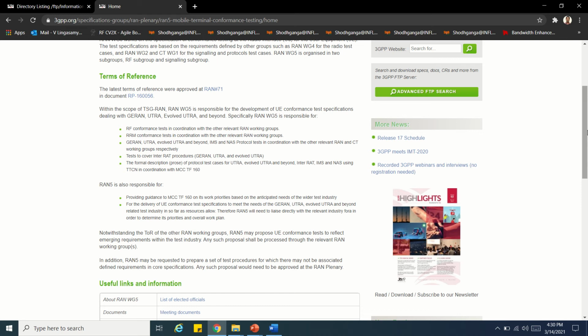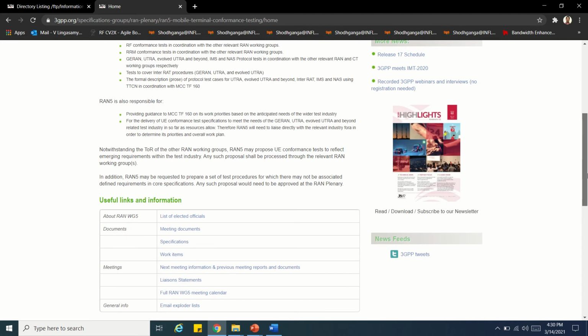3GPP overview and 3GPP specification, a walkthrough on the 3GPP website. So we have referred a lot. That representative will go and present our CRs. Okay, change request. So now, what do you mean by change request?